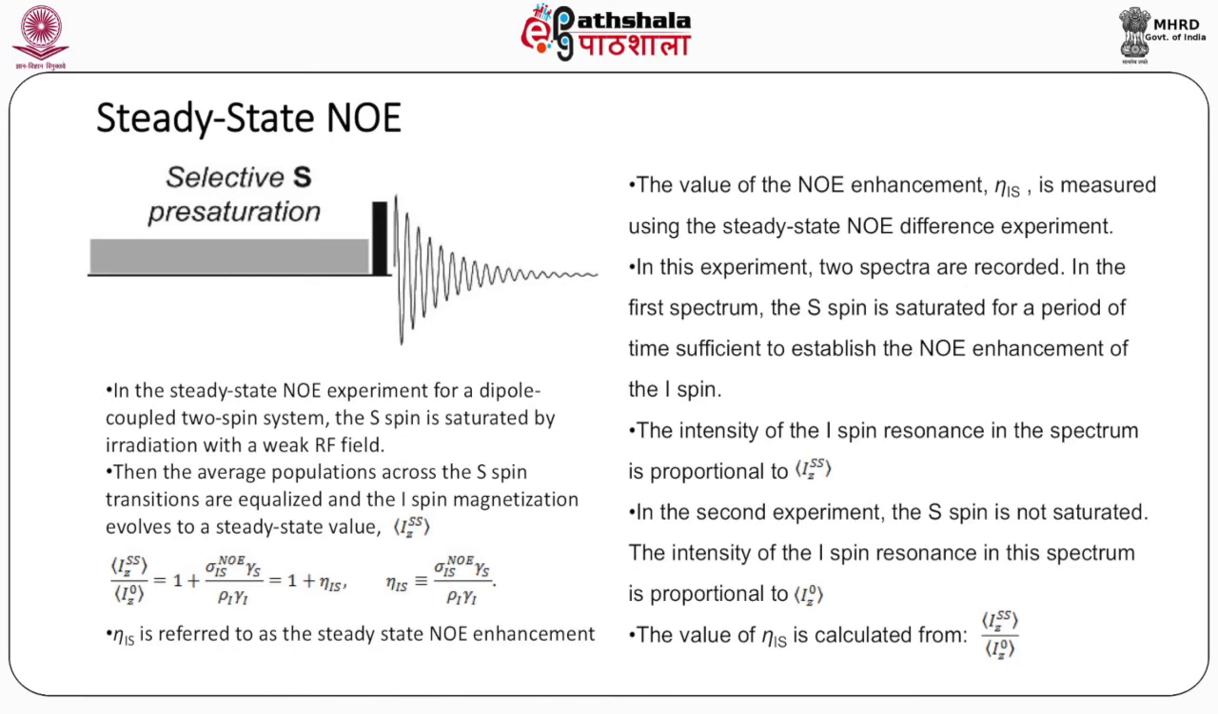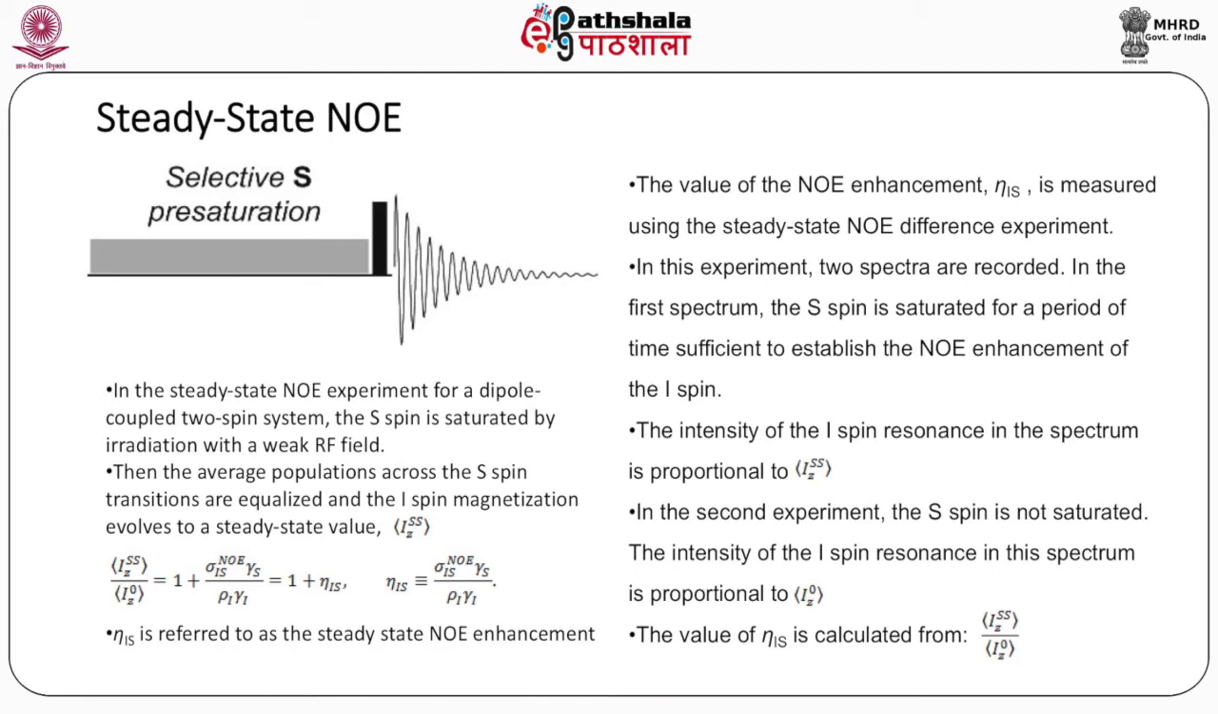Steady state NOE. The steady state NOE experiment is shown on left top corner. You first saturate the S spin. This is called selective pre-saturation. Then you have a 90-degree pulse and measure the FID. In the steady state NOE experiment for a dipole coupled two-spin system, the S spin is saturated by radiation with a weak RF field. Then the average populations across the S spin transitions are equalized and the I spin magnetization evolves to a steady state value, which is given by IZSS.